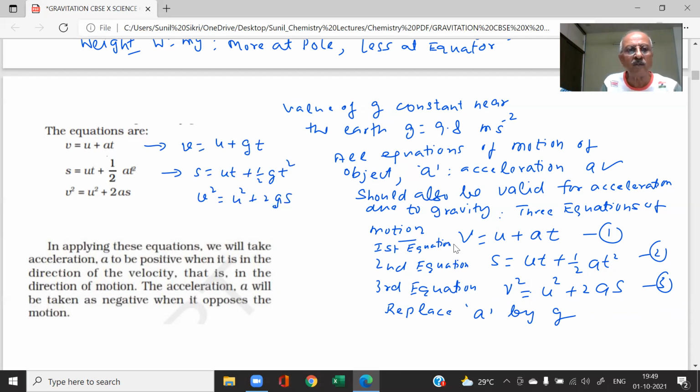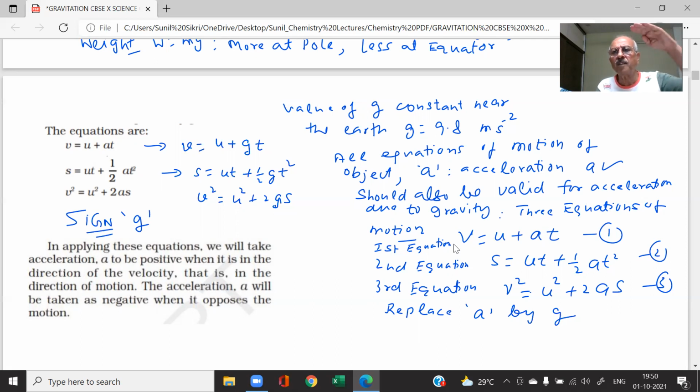When acceleration due to gravity is involved, we can use these, but the only catch, students, is that the sign of g is important. When an object is going upward, what happens to it? If you throw a stone upward, the acceleration due to gravity is acting in the opposite direction.